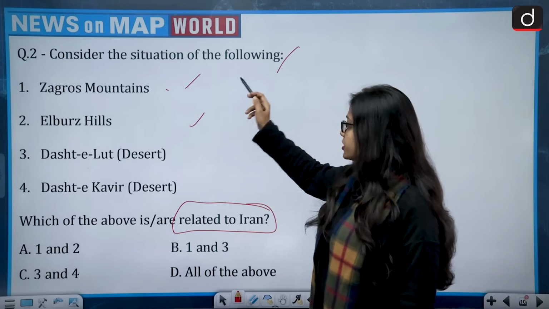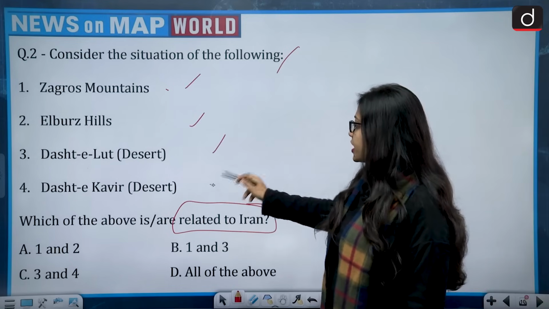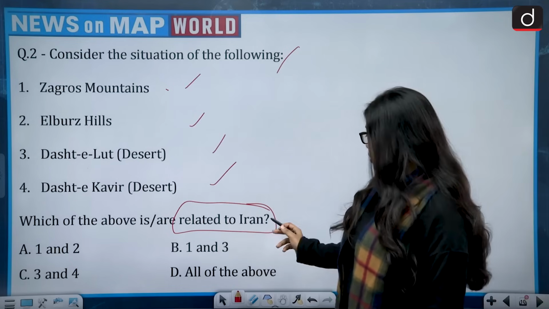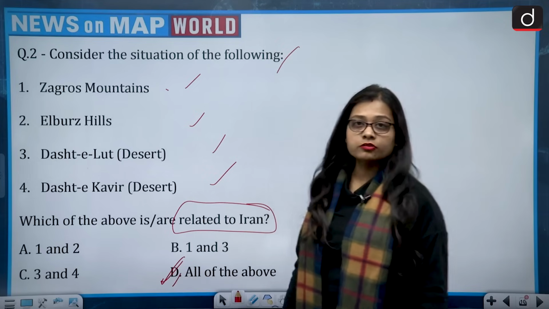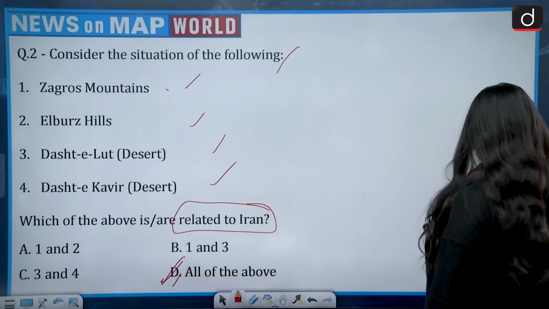Zagros, yes. Elburz, yes. Dasht-e-Lut, yes. Dasht-e-Kavir, yes. So it is asking about places related to Iran. It means all of the above. That is option D. So the correct answer of this question is option D.